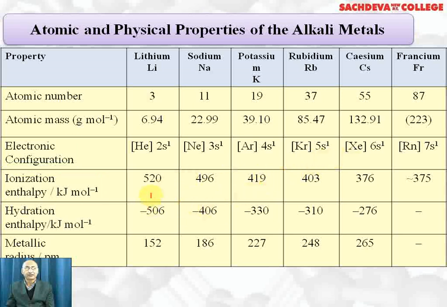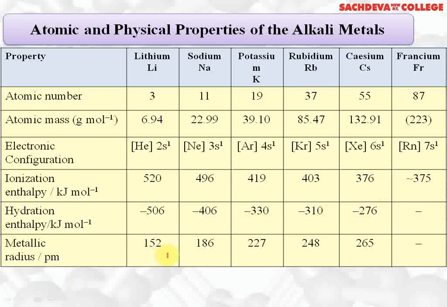Ionization enthalpy of lithium is highest and it goes on decreasing down the group without any exception. Although the difference between cesium and francium is not much, the accurate ionization enthalpy of francium is not known. Hydration energy of lithium ion is highest and goes on decreasing down the group.